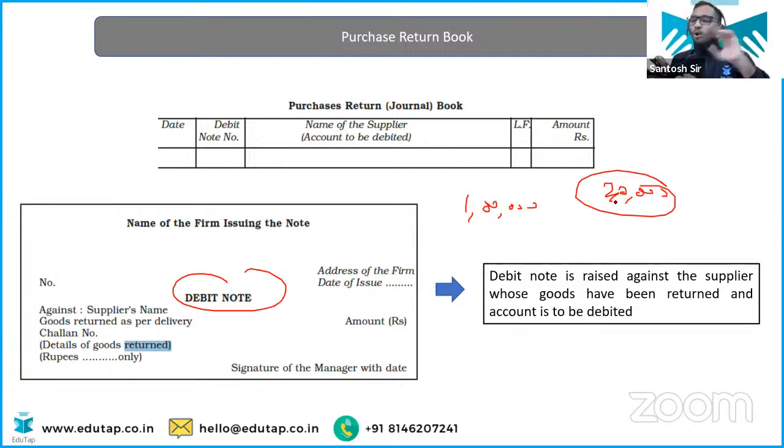Accounts is all about logic. Nothing is happening here without logic. So you need to understand every concept with the logic. That's how you're going to retain it. Otherwise, you will be confused about when to use a debit note and when to use a credit note. Debit note is clear. Very easy. When you understand the logic, this is very easy.